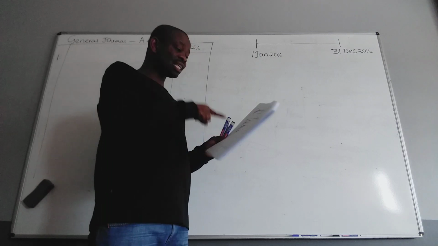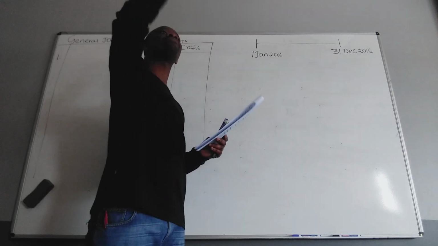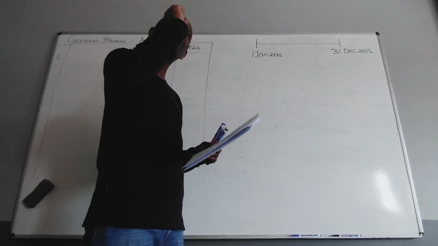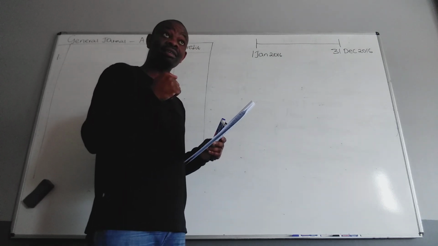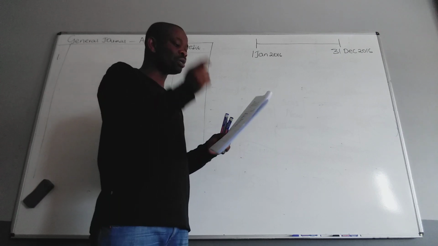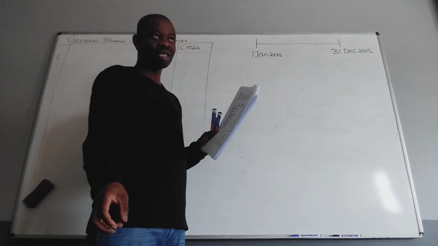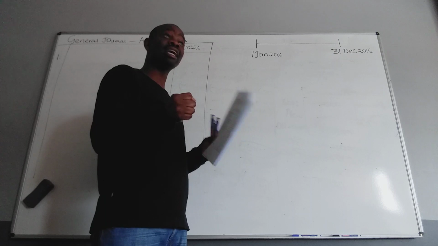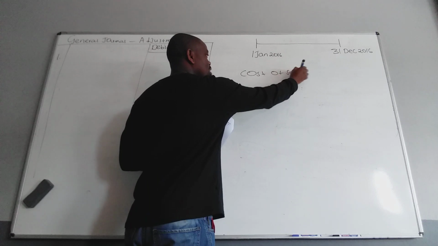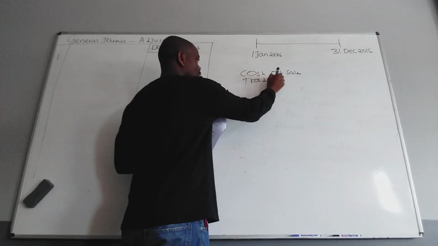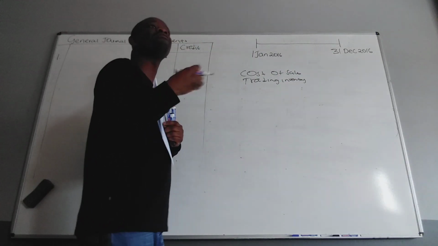But if, let's say, this trading stock was on the 31st of December, we were supposed to compare the two and check if we have got a shortage or not. Does that make sense? And if we've got a shortage, it was supposed to be the difference between the trading inventory from the list and the one from the stock take. For that shortage, the two accounts were supposed to be cost of sales and trading inventory. We used to call that a trading stock deficit.